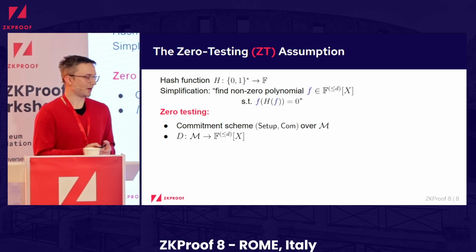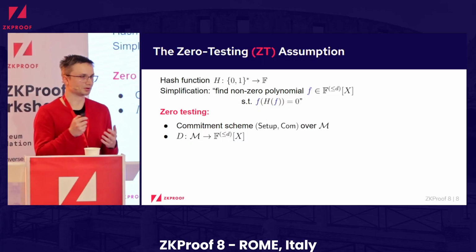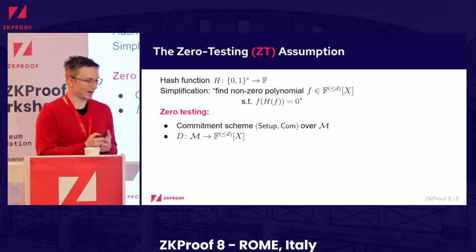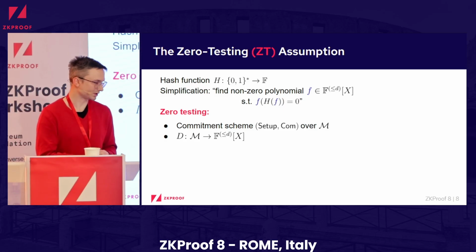And then we define this decoding function D, where we think of the message space as having some interpretation of messages as polynomials. In the simplest case, you can think of M as just being the set of polynomials, then D is just the identity function. Maybe it's the coefficient representation, so then you have vectors that are mapped to polynomials, or you could even have vectors of polynomials, and then these polynomials are somehow combined into a single polynomial. So many things can happen with this